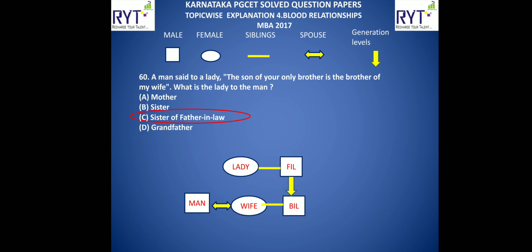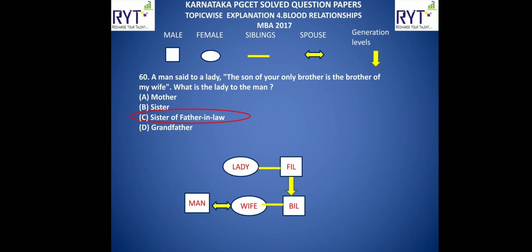MBA 2017 again. A man said to a lady, the son of your only brother is the brother of my wife. What is the lady to the man? Okay, let us draw the diagram. As I said, you can split this into two parts. The son of your only brother, that is the first part. Another part is brother of my wife. So if you look at the below diagram, man, his wife, then brother. That is nothing but he will be brother-in-law to the man. In the bottom line, man, his wife and brother. So BIL means brother-in-law. To the man, wife's brother is brother-in-law. That is one part. Another part, the son of your only brother.